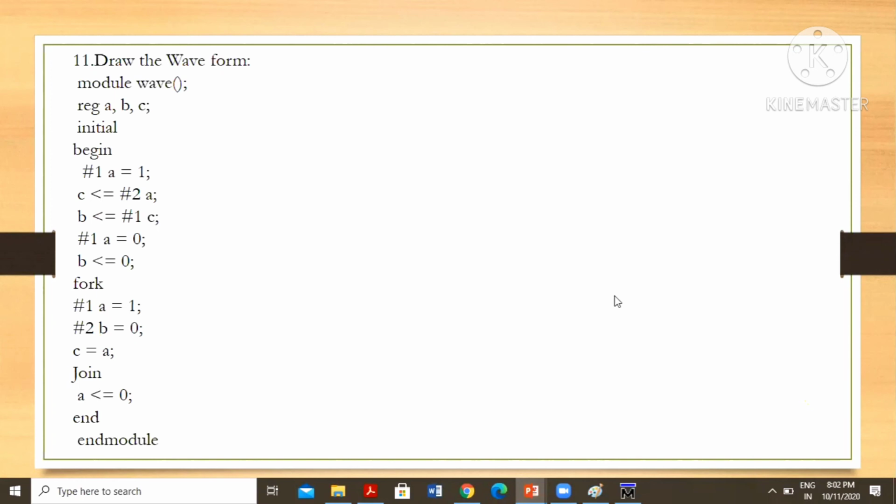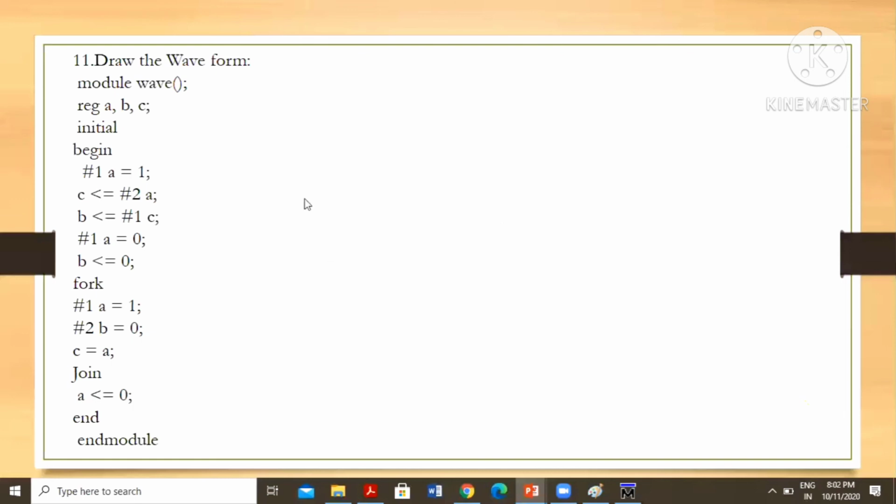At 1 nanosecond A equals 1. At 2 nanoseconds C is assigned to A. At 1 nanosecond A equals 1 and C equals, at 3 nanoseconds A. Can you take this as a screenshot? We'll show the question also. You can try this one also.